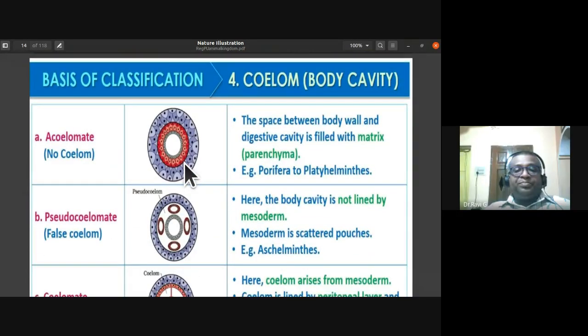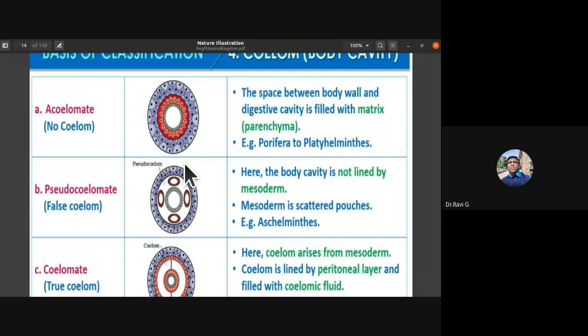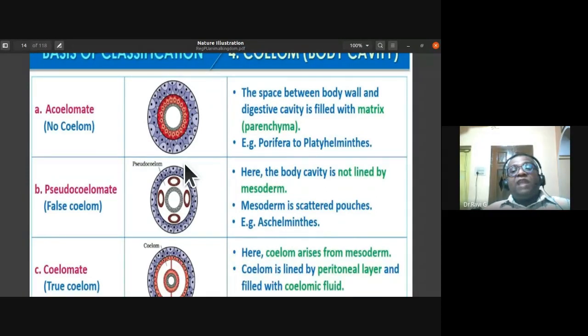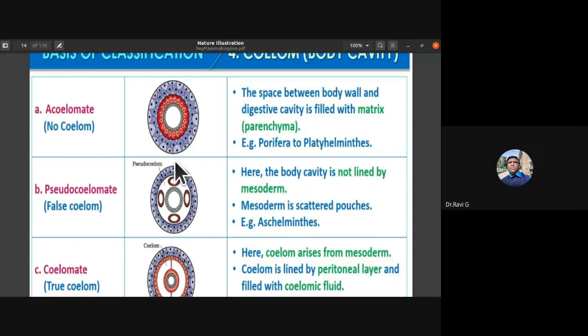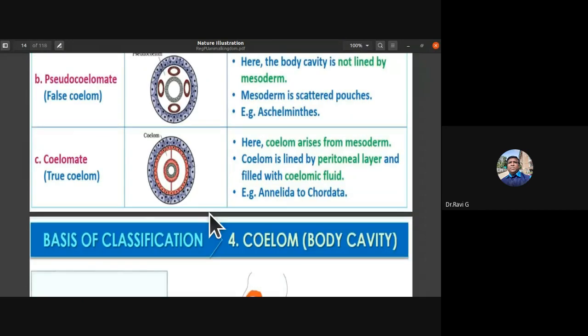So based on the presence of coelom, animals are of three types. If they do not have coelom, we call them acoelomate animals. If they have false coelom, we call them pseudocoelomate animals. And if they have true coelom, we call them coelomate animals.